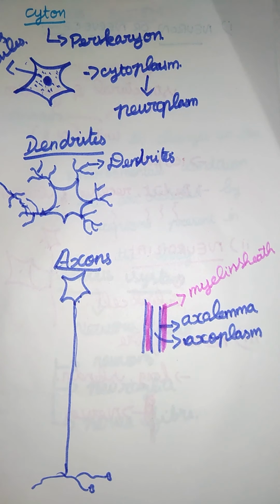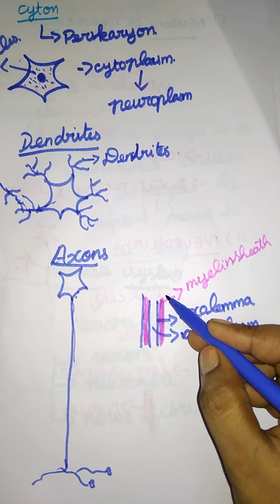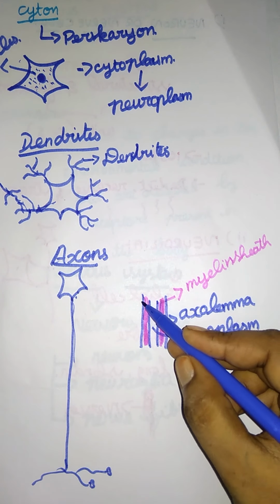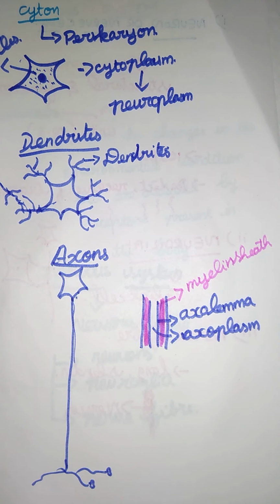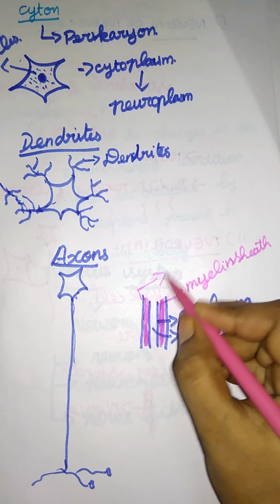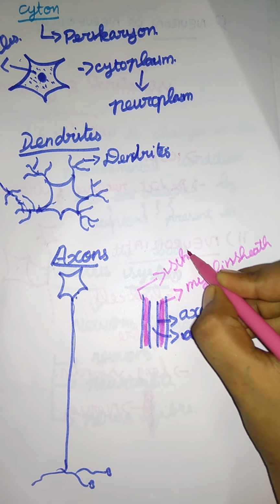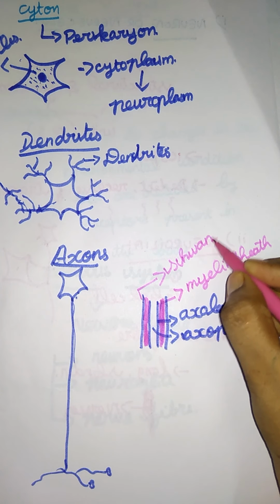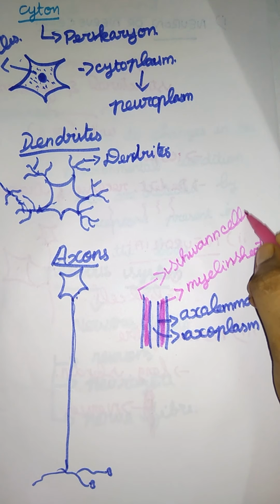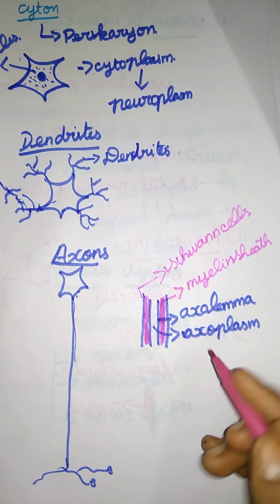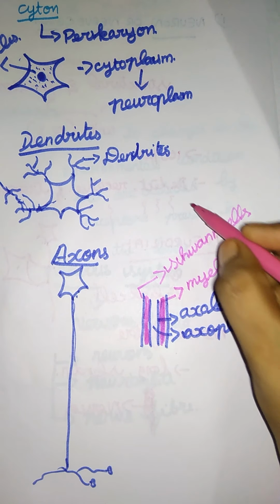The myelin sheath is further covered by another sheath, whose name is the Schwann cells, also called the neurolemma.